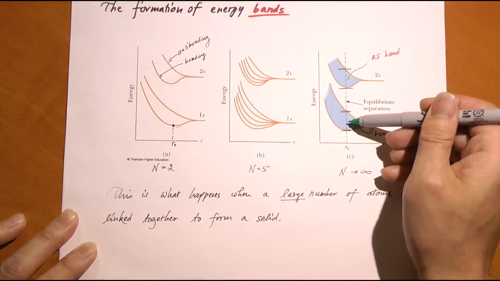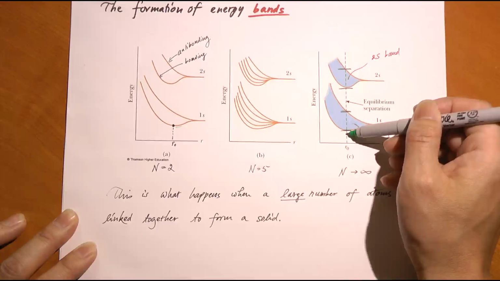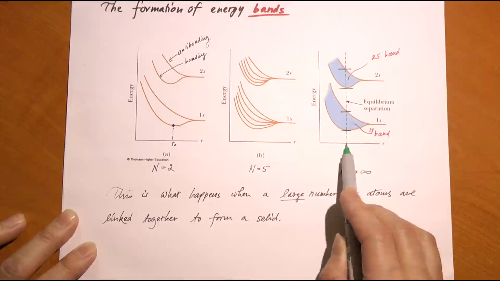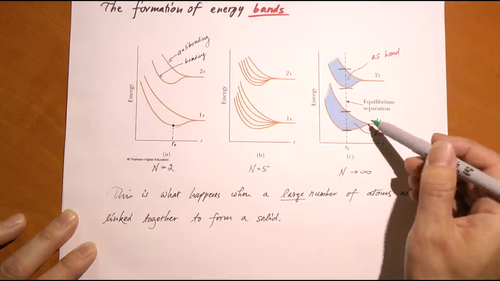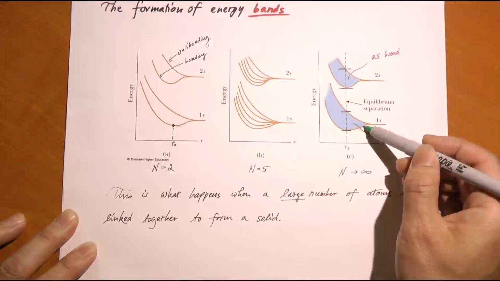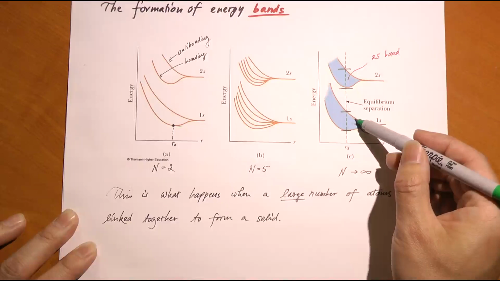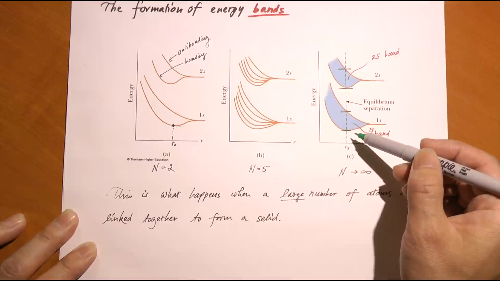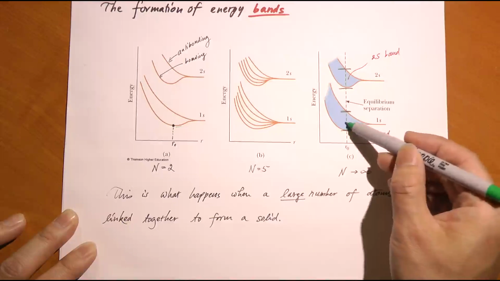For all the levels that are filled, as you get closer and closer, some of the electrons will gain some energy benefit because they will push to lower energy. But some of the electrons will have to go to higher energy levels. So what you're looking at is the average or mean value of the energy of the occupied electrons, of the occupied energy levels.